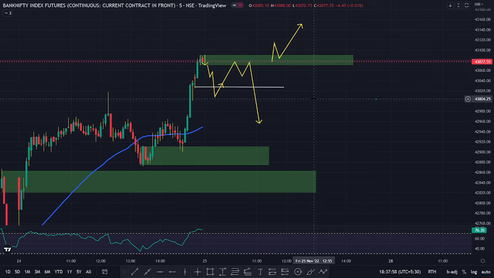So this is what we are doing, and we are doing two probabilities, which is a bullish trend or a bearish trend, or the worst probability, the market staying in consolidation, right? If the market stays in consolidation, then of course 90% of the people are going to lose money because we are not the ones who control the market. Whether it's a bullish trend or a bearish trend, we are just players in a big pool of ocean.